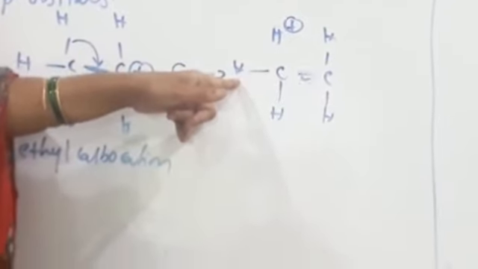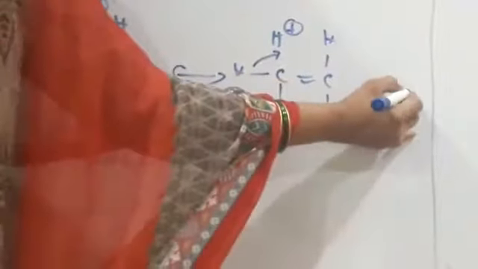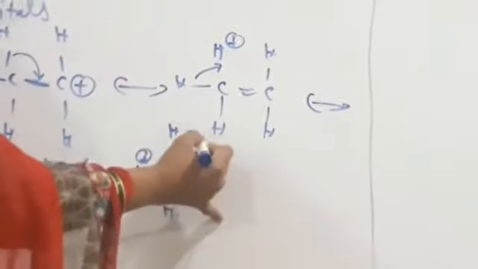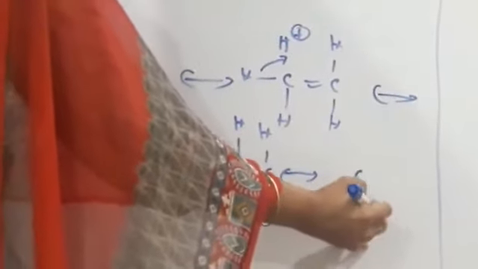Next, the sigma electrons of this CH bond transfer towards the positive charge, and we get one more resonating structure. Again, these sigma electrons transfer towards the positive charge, and we get another structure.